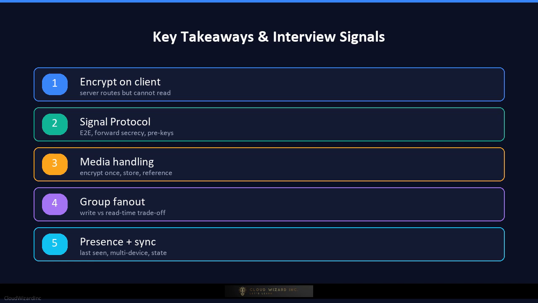Fifth, presence, last seen, message sync, and multi-device support are subtle but important design details that separate good answers from great answers. If you can walk through this system with these 5 points, you will signal strong senior-level design thinking.